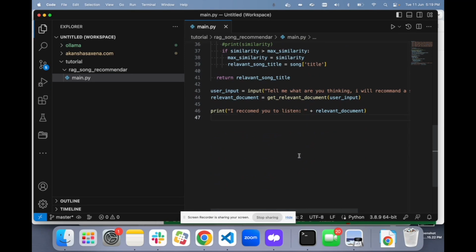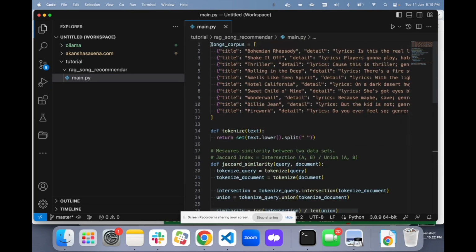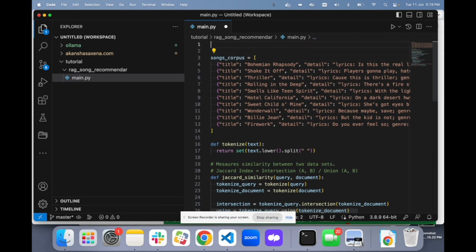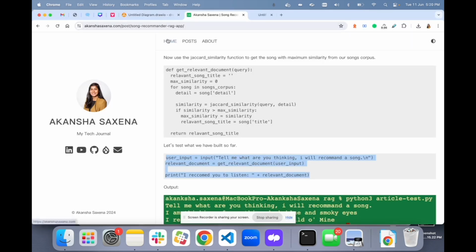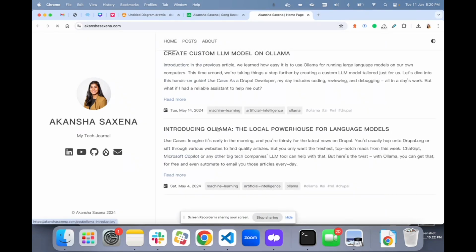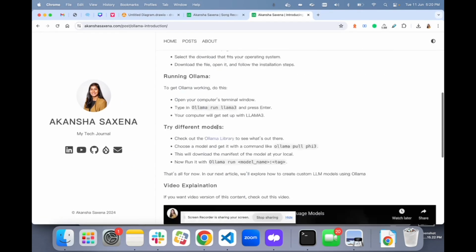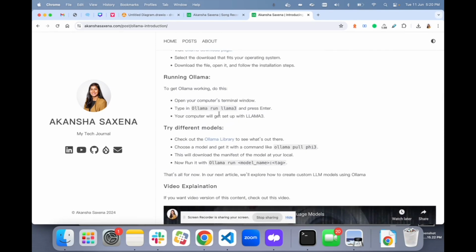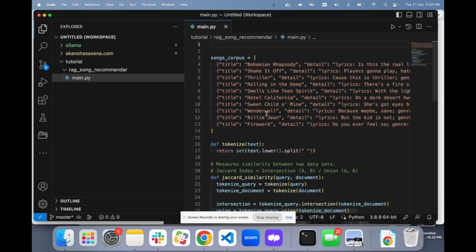So what are we going to do? We are going to use LangChain for it. Let me use LangChain and Ollama for it. I have already created a video where I've explained what Ollama is and how to set it up on your local. So I hope you have it. If not, you should watch that video. Or if you are not into watching videos, you can go to my tech journal and go to this link and follow it, and it will explain what Ollama is and how to run it on your local. So I believe you must have Ollama on your system.